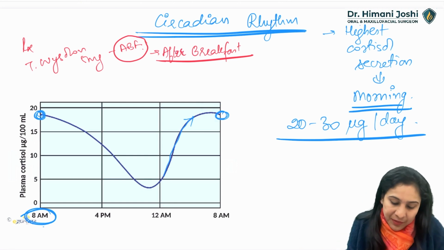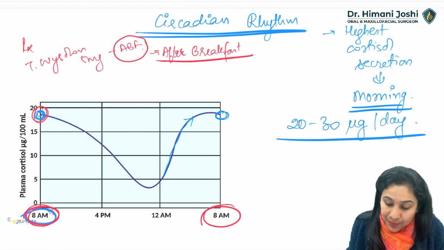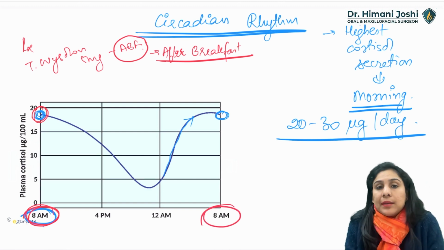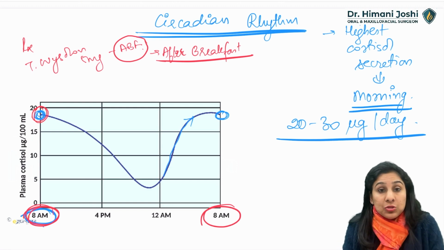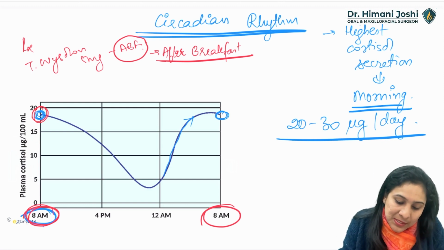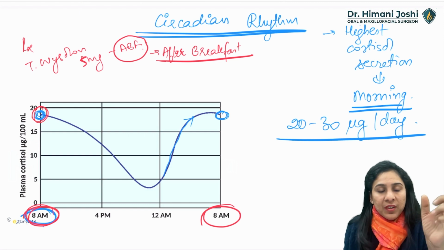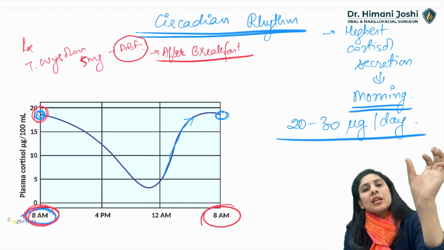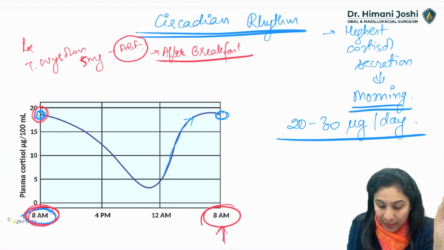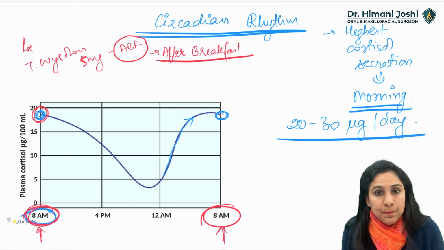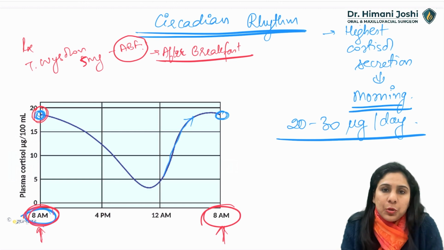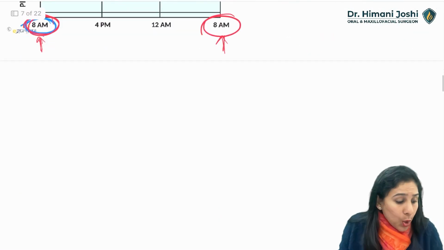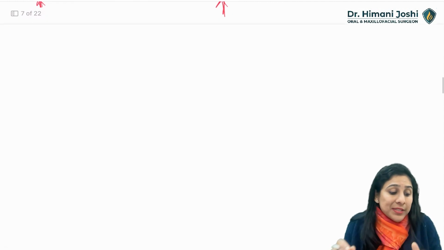Because normally we have breakfast at around 8 or 9 a.m. So physiologically also, they want to supplement the cortisol cycle. So they start giving steroids with a morning dose, with a dose after breakfast, so that the physiological rhythm of highest level of steroids in the body, which is at 8 a.m. in the morning, is maintained. Okay, so normally whenever we prescribe steroids, usually we start with a morning dose. Okay, now with this we come to, then what is the problem?